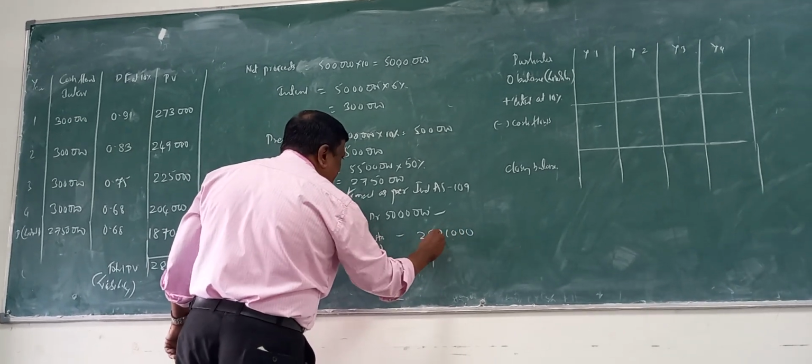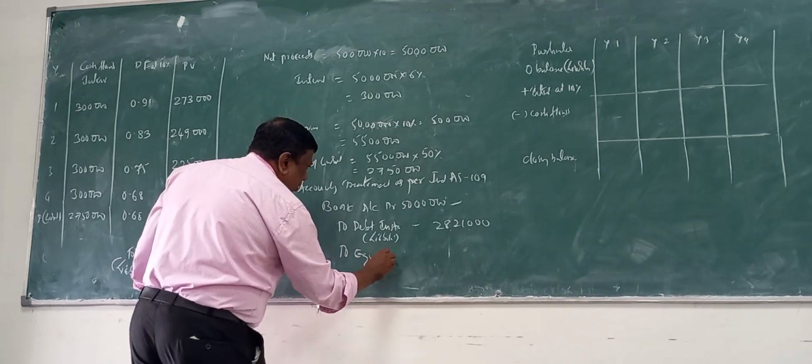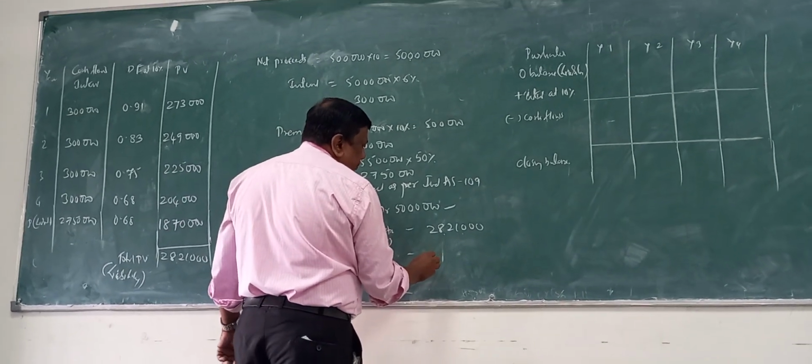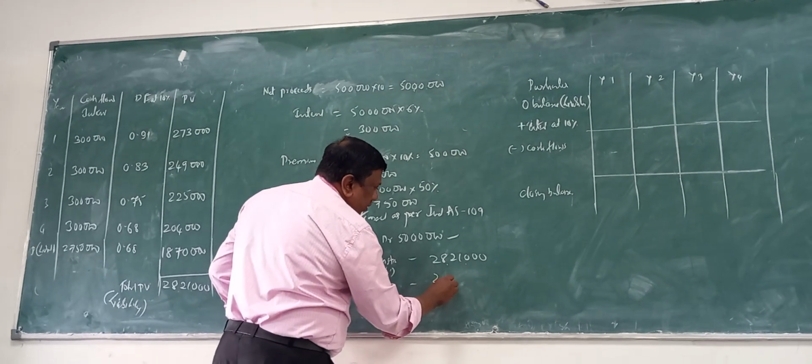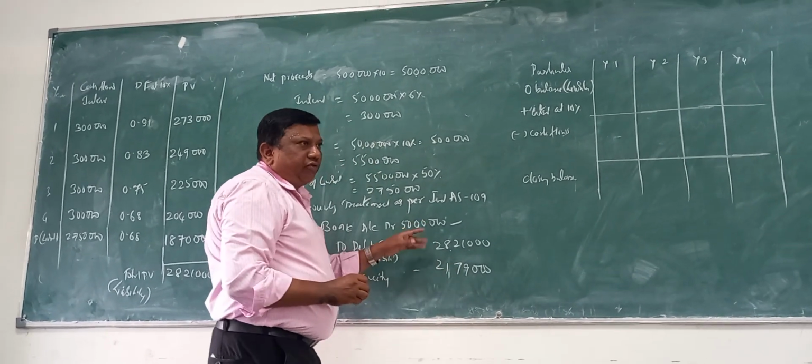The balance is equity. So you subtract this and you will get equity, 21 lakh 79,000. Total together should be 50 lakhs, correct?